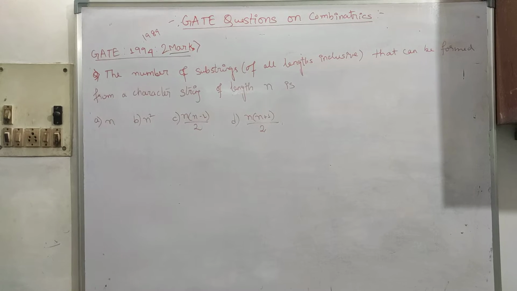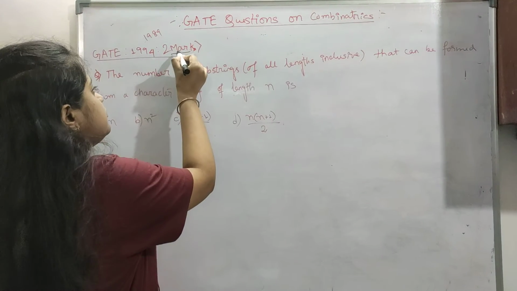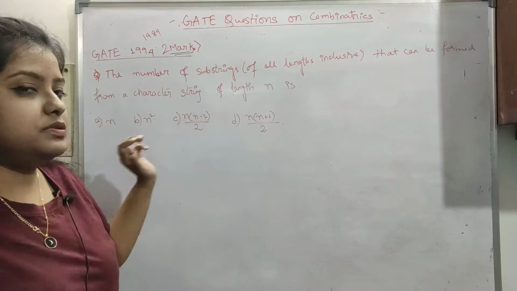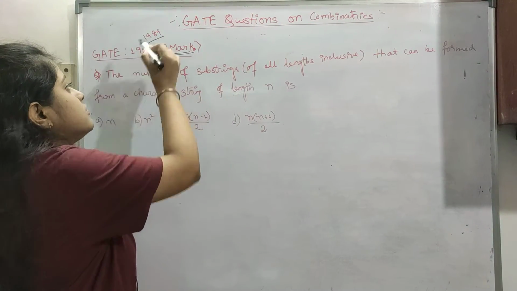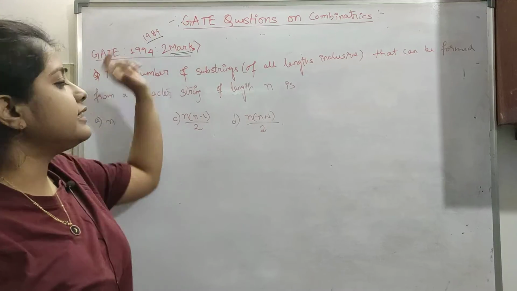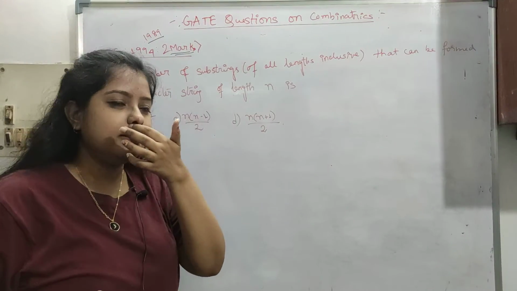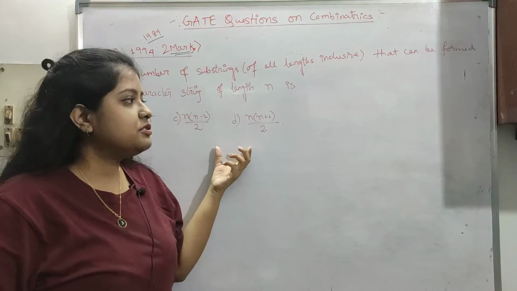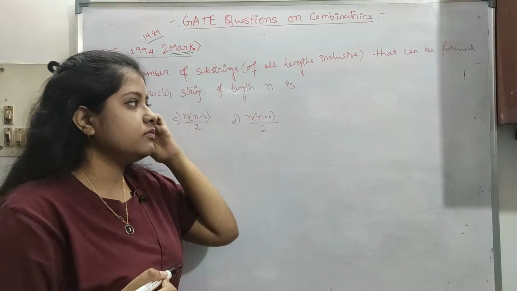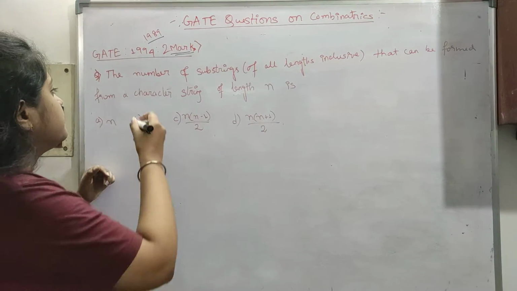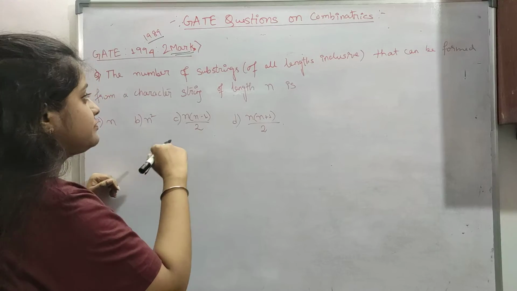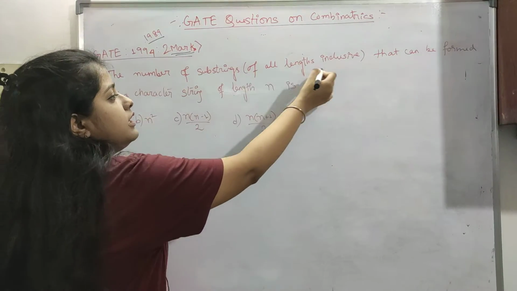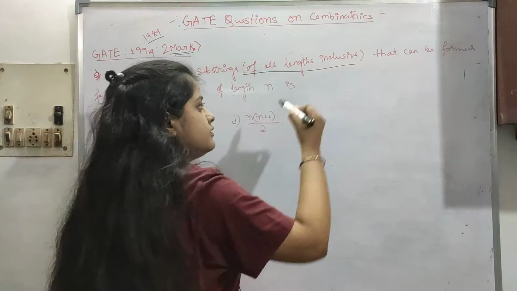Now let's see the next question. This was asked in 1994, a 2 mark question, where options were given. It was also asked in 1989, but in that paper options were not given, because back then there used to be subjective questions, so you had to write it down. The question is the number of substrings of all lengths inclusive.